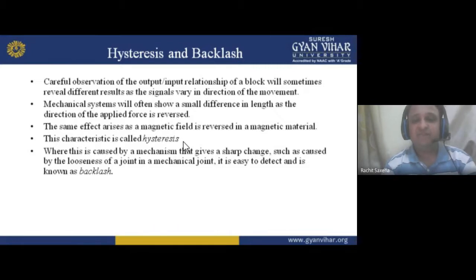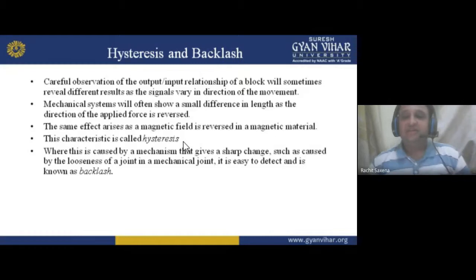Now, the same effect arises as a magnetic field is reversed in a magnetic material. Obviously, in a magnetic material, if the magnetic field is reversed, then what happens? Reverse means what? Try to think. You have already studied magnetic circuits in the third semester. In a magnetic circuit, first the ions in the ferromagnetic material are in a scattered nature.